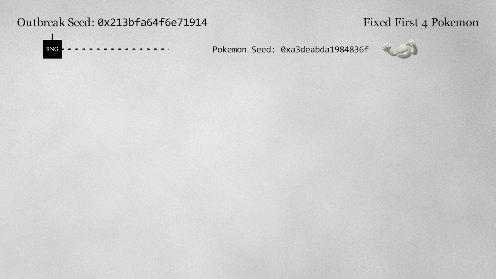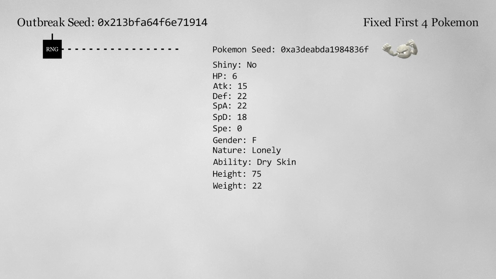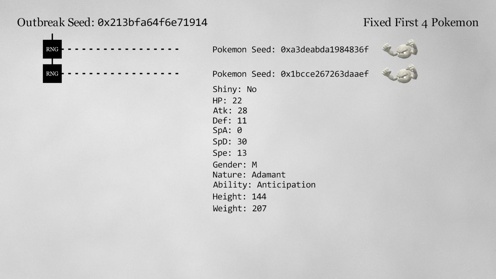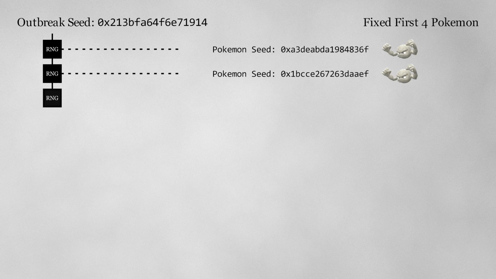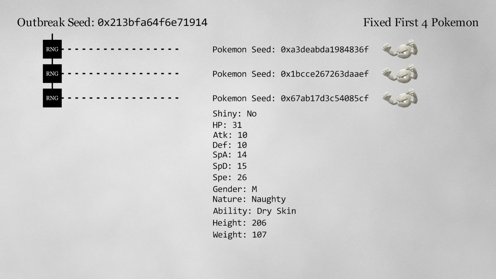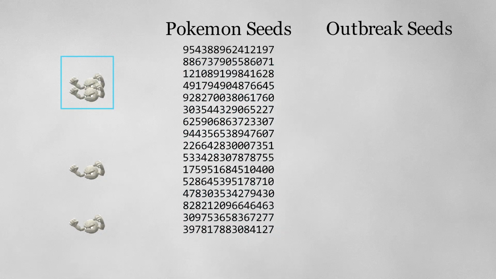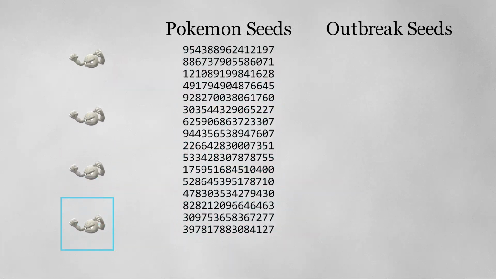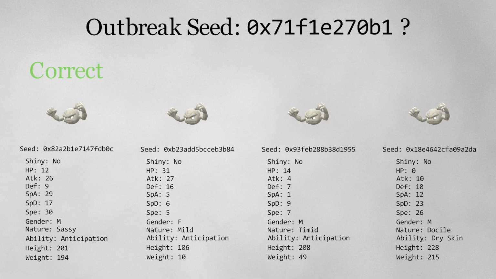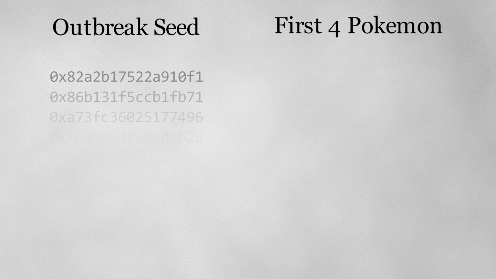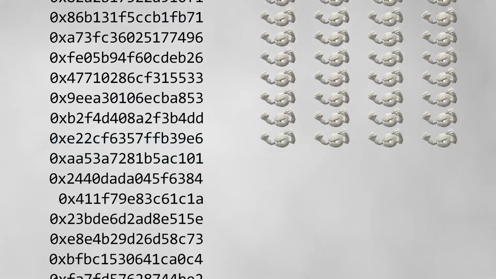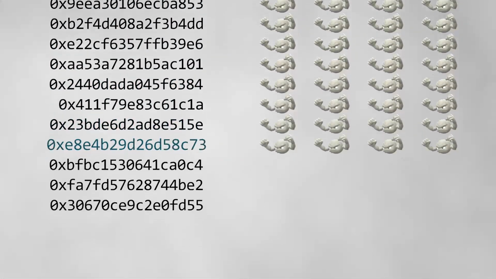The process for this is very similar to before. The difference is that we don't know whether this candidate Pokemon was the first, second, third, or fourth Pokemon generated by the game. The best solution here is to brute force this as well. For each possible order in the Outbreak, we run the RNG reversal on each possible Pokemon seed. We can then check each candidate Outbreak seed to verify if that produced all 4 correct initial Pokemon. While this is a lot of computation, modern GPUs are designed to do massively parallel math like this, and we can find the Outbreak seed in a reasonable amount of time.